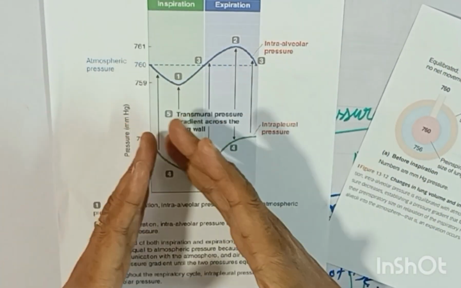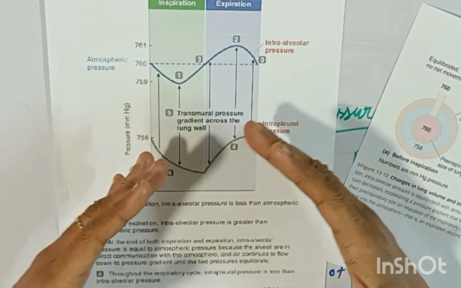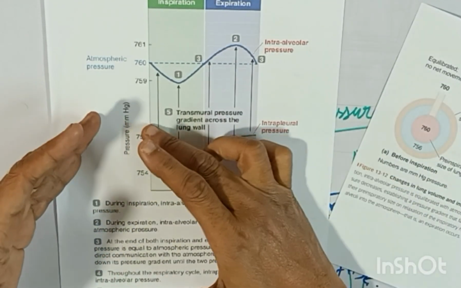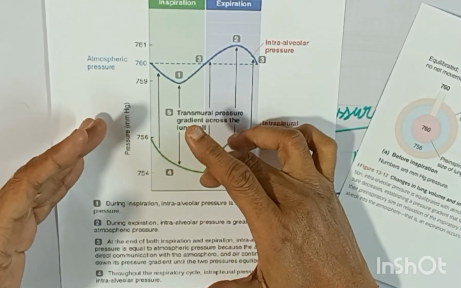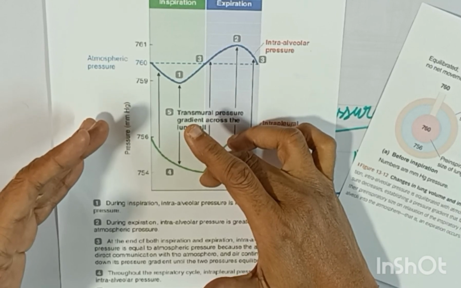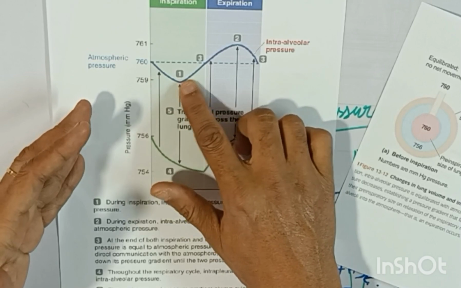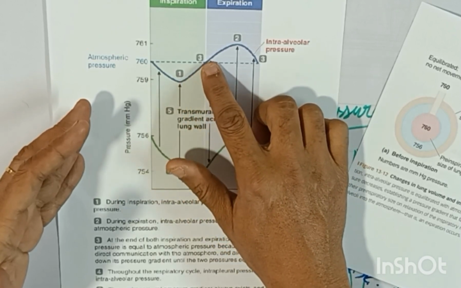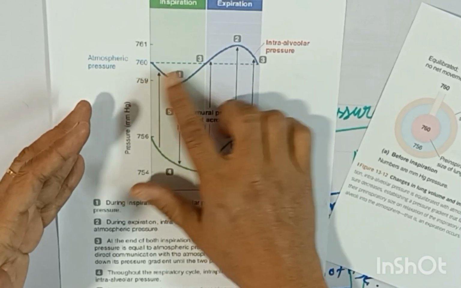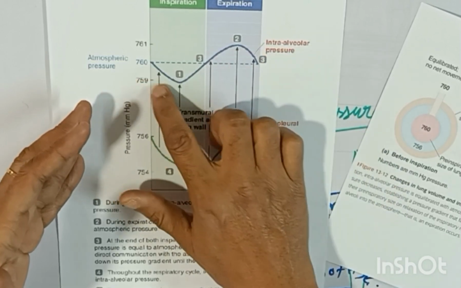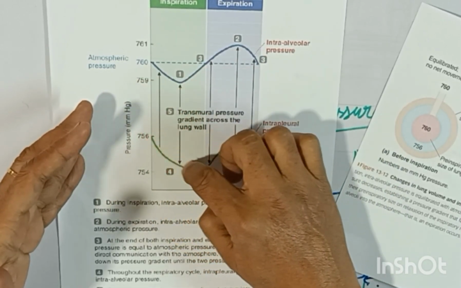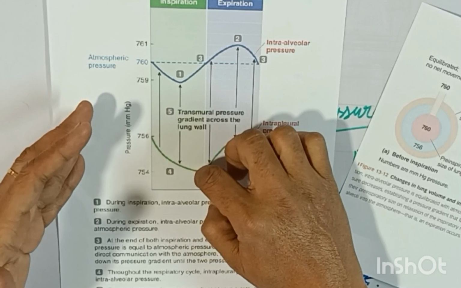This is the expanding force of the lung throughout the inspiratory cycle. There is no flow of fluid here. There is flow of air inside the intraalveolar spaces, but inside the pleura there is no flow of fluid.